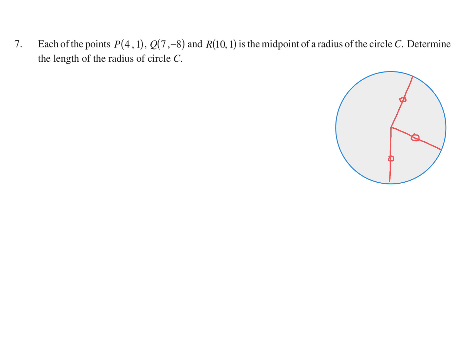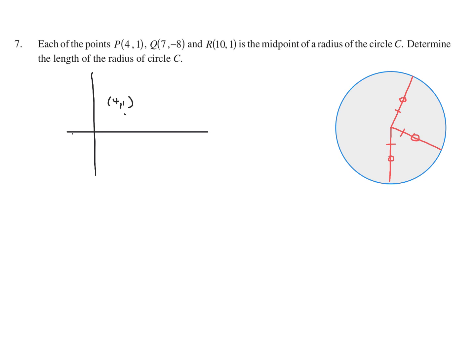So, well, okay, how do we approach this question? Well, we know for a fact that these 3 distances, this one, this one, and this one, will be the same. And if they are the same, then we can use the distance formula to just create those equations and set them equal to each other. So that's basically all it is. And it doesn't have to be a work of art, you know, your diagram. I'll just do a very basic one, actually. So the first point is (4, 1), so approximately here, say (4, 1).